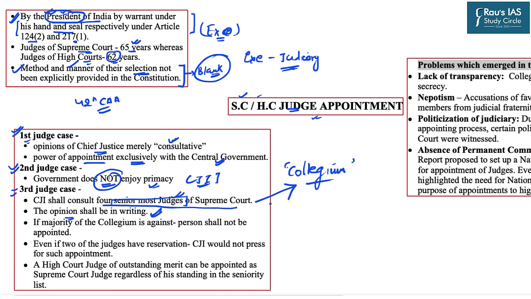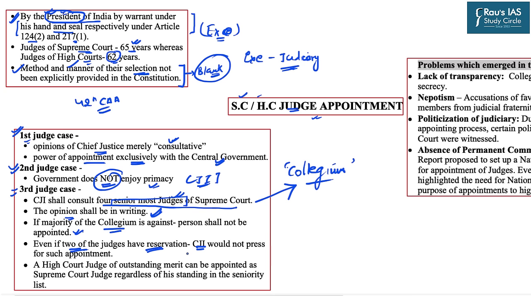Further, the Supreme Court also ruled that if the majority of the Collegium is against some person, that particular person shall not be appointed. Even if two of the judges have reservations regarding the appointment of some particular person, the CJI would not press for such appointment.